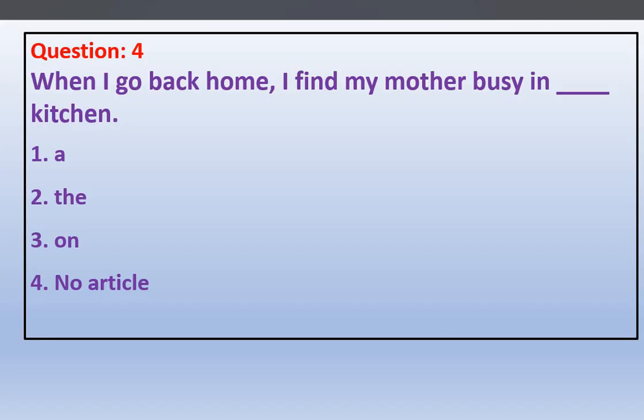Question number 4. When I go back home, I find my mother busy in dash kitchen. Right? Kitchen means in different rooms. For example, we are having a lawn, bedroom, hall, kitchen. We are mentioning something about a particular room. So the is used when we are specifically saying about a particular place or particular room. So here we say the kitchen.